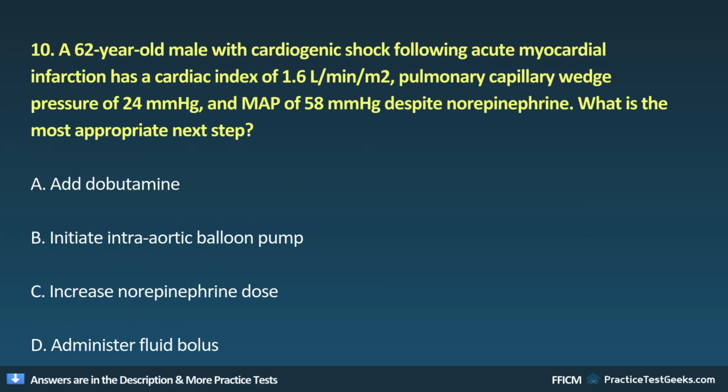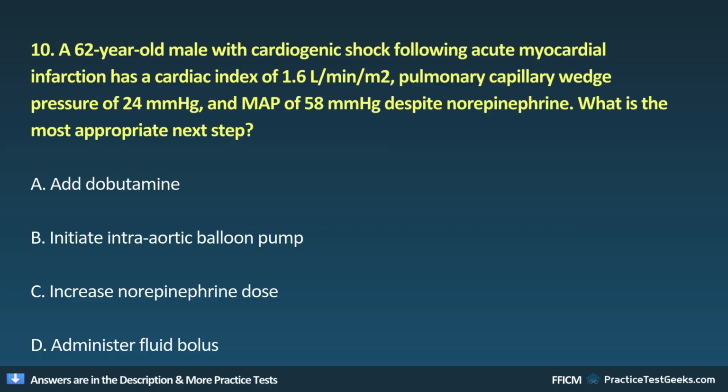10. A 62-year-old male with cardiogenic shock following acute myocardial infarction has a cardiac index of 1.6, pulmonary capillary wedge pressure of 24 mmHg, and MAP of 58 mmHg despite norepinephrine. What is the most appropriate next step? A. Add dobutamine. B. Initiate intra-aortic balloon pump. C. Increase norepinephrine dose. D.